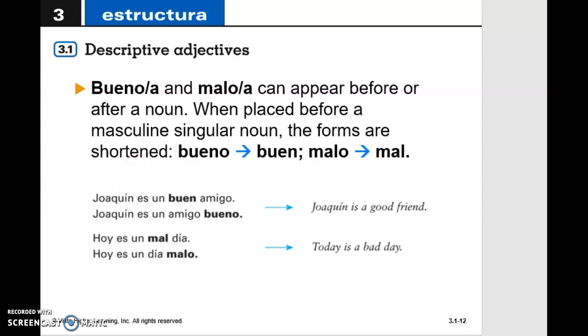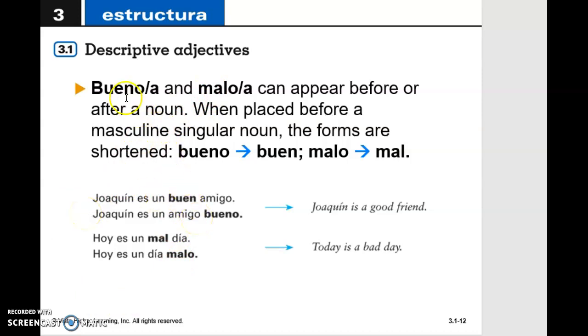Some other adjectives are irregular, just like in English we have good and then better. We don't say gooder, or we don't say goodest. We say good, better, and the best, bad, worse, and the worst. So something similar is happening in here. So from bueno and malo, this can change a little bit. They don't quite follow the rule.